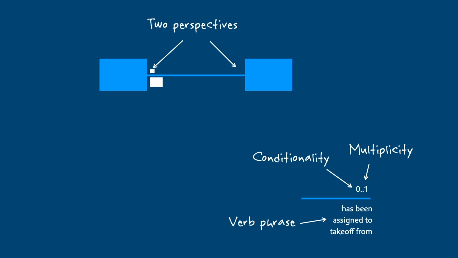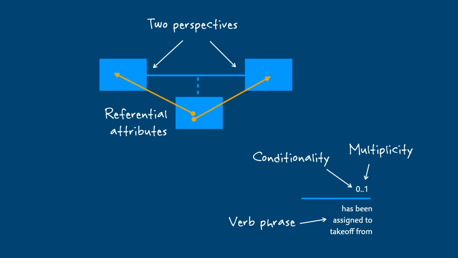We make the relationship executable through the use of referential attributes. A referential attribute holds a value of an identifying attribute on one of the perspectives and has the same data type as the referenced attribute. And most important, we make decisive statements about the world of our system that we will repeatedly test as we develop our models.